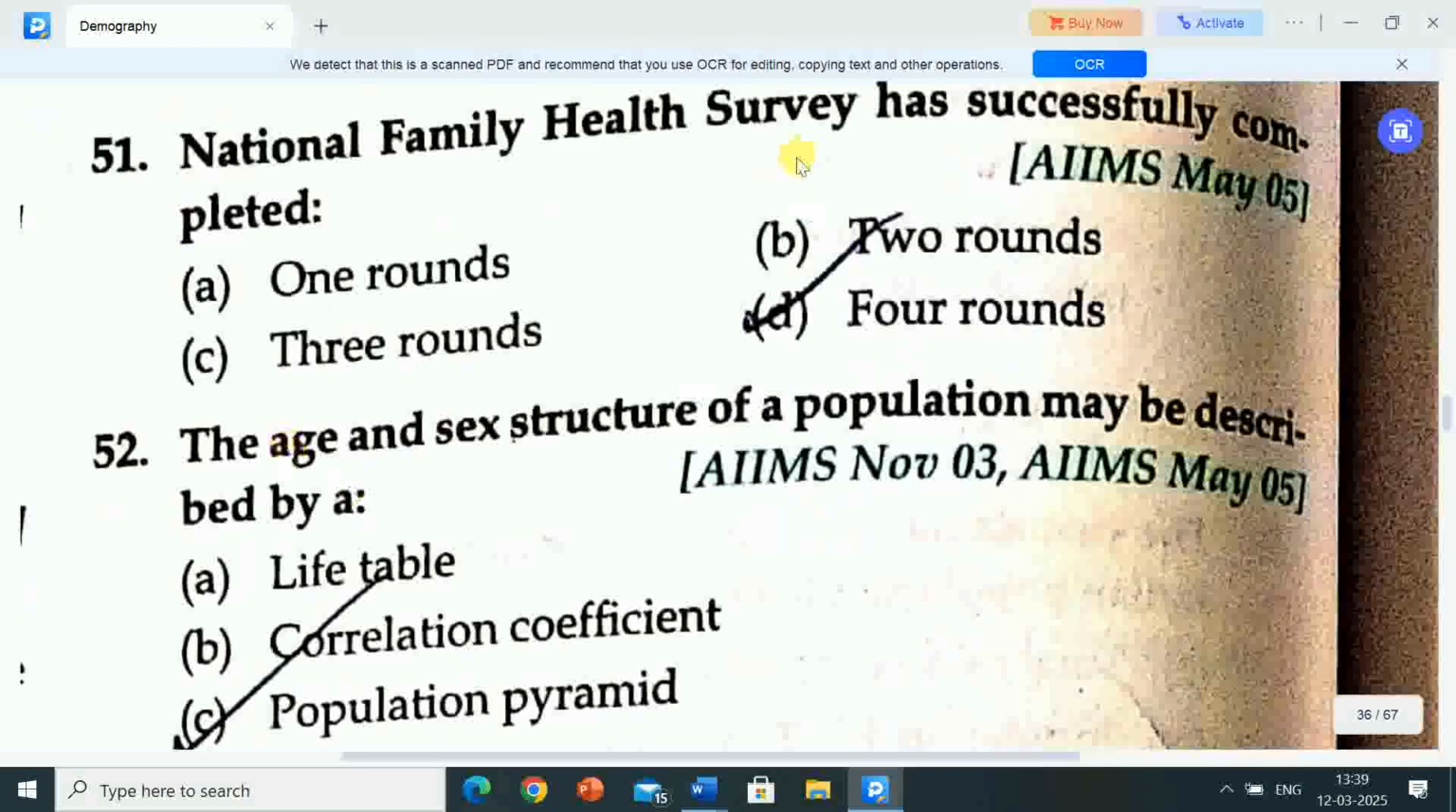Next question is, National Family Health Survey has successfully completed. Options are A, 1 round, B, 2 rounds, C, 3 rounds, D, 4 rounds. Correct answer is option D, 4 rounds. National Family Health Survey has successfully completed 4 rounds.